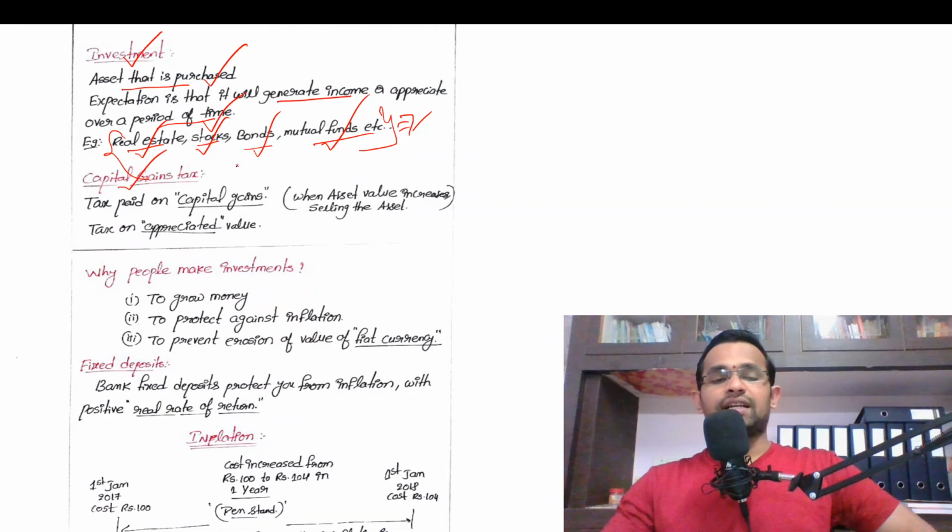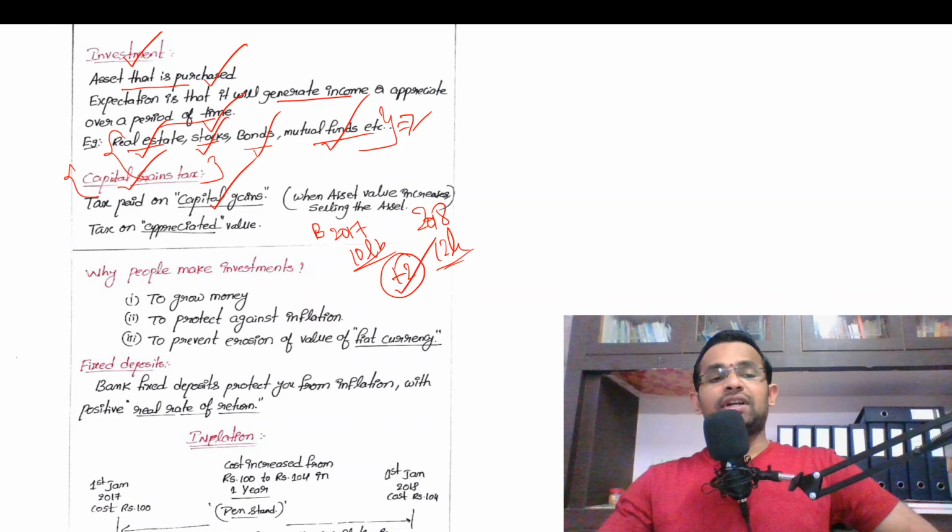Then capital gains tax. What is capital gains tax? Tax paid on capital gains is called capital gains tax. For example, if I purchase a building in 2017 at the cost of 10 lakhs, and then sell the same asset in 2018 at the cost of 12 lakhs, tax will be imposed on this 2 lakhs, because capital is nothing but the asset.